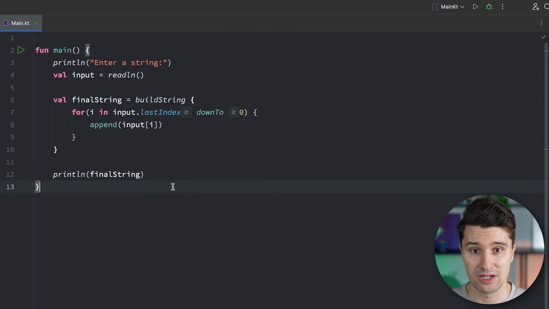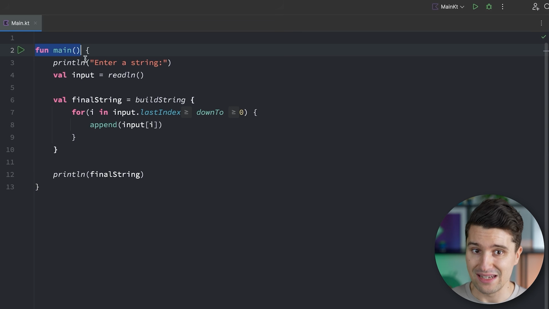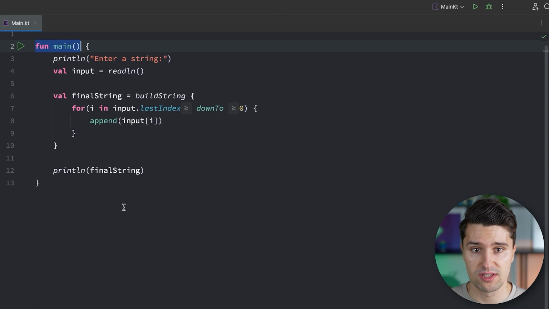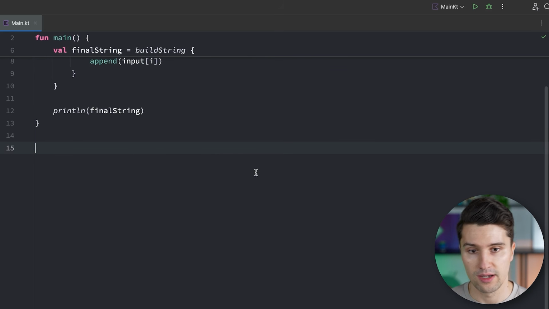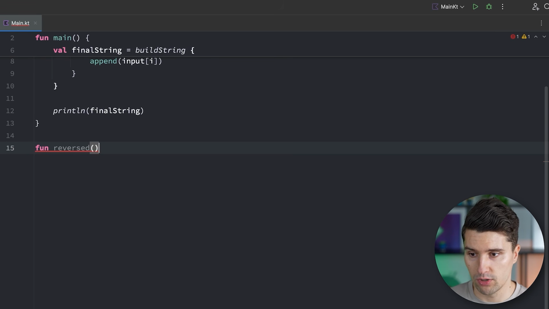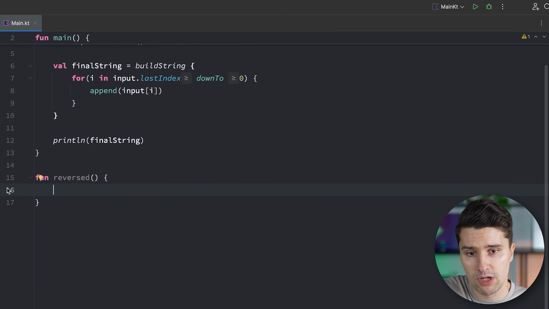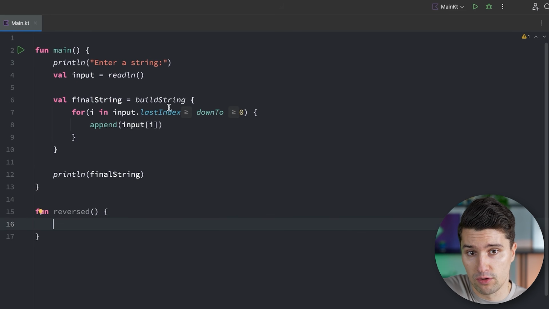A function is actually not declared here inside of main anymore, because main is its own function that gets called when we launch our program. But the signature, how we need to write such a function, is actually the same as for this main function. So we can go below main here and declare a function with the function keyword, and we call it something that describes what it actually does. For example, reversed, by taking a string and then reversing that. So this would now be the equivalent signature as we had it here for the main function.